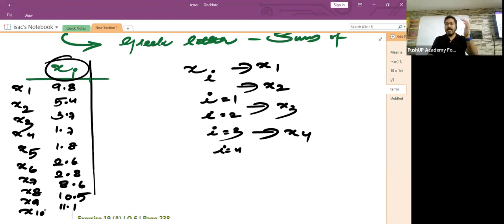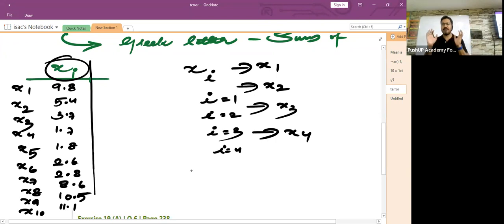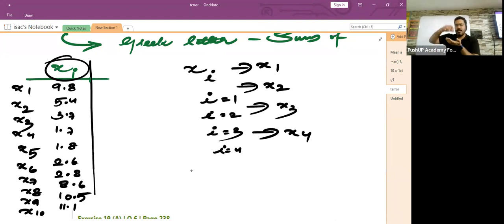What is the address? X1, X2, X3, X4, X5, X6, X7, X8, X9, and X10. Okay, so this part is clear. You understood what is the meaning of writing Xi, where I stands for the position in which the particular observation is arranged in the list.